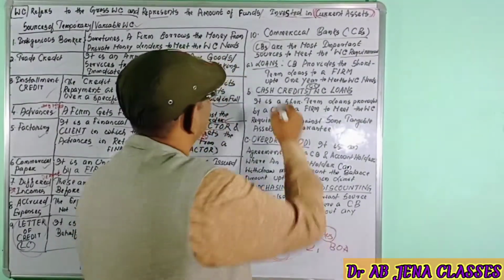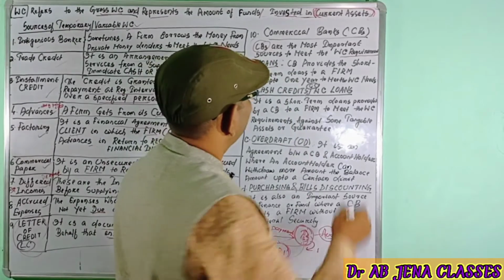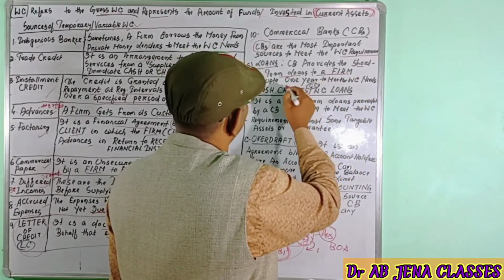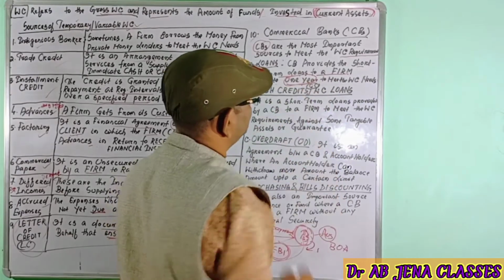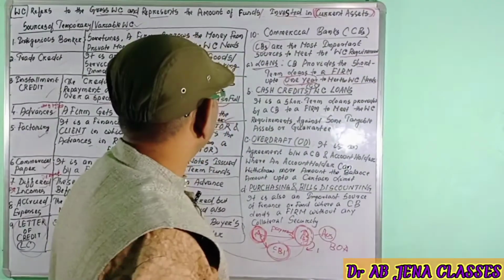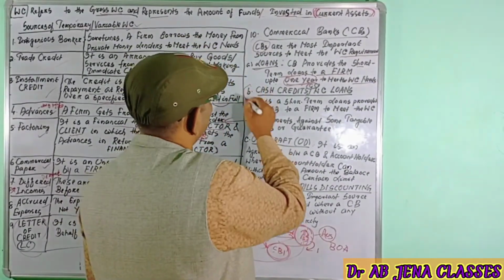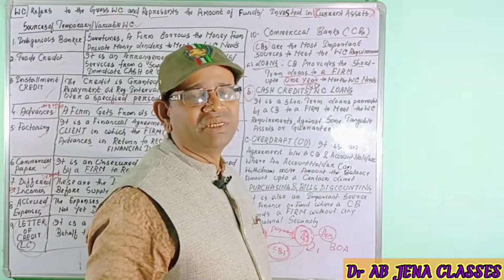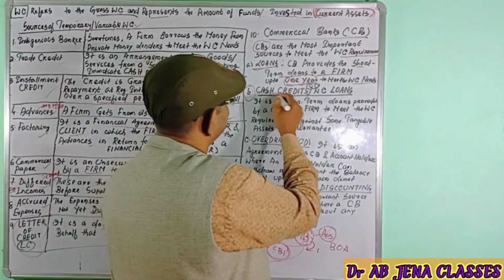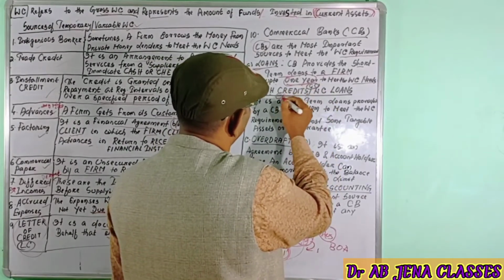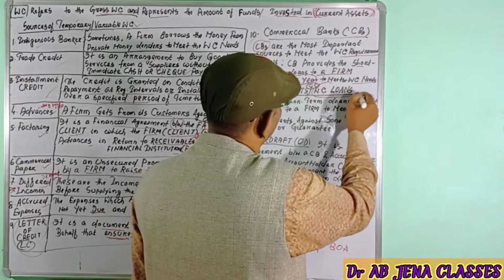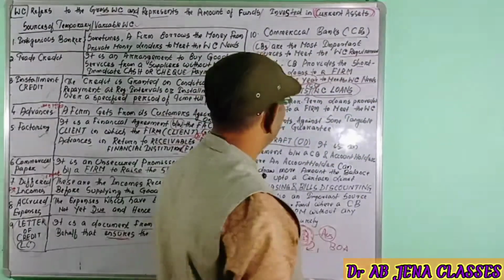So normally the commercial banks provide these financial services to the firm or to the customer. The first one is loans. Commercial banks provide short-term loans to a firm for up to 1 year to meet the working capital requirements. The second one is cash credit, known in short form as CC, or also known as working capital loans.